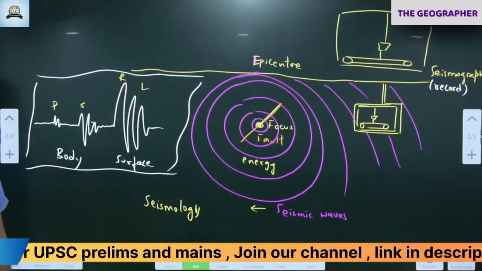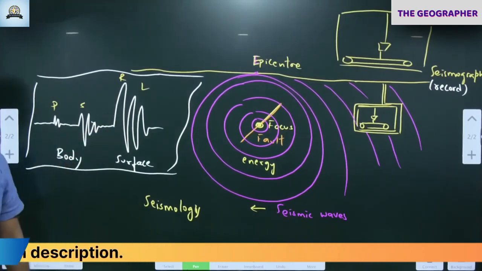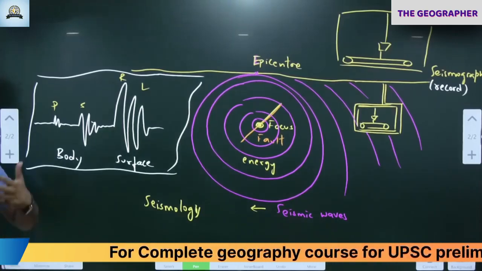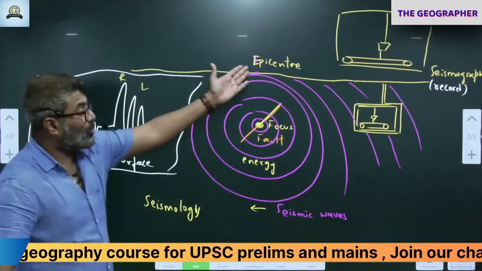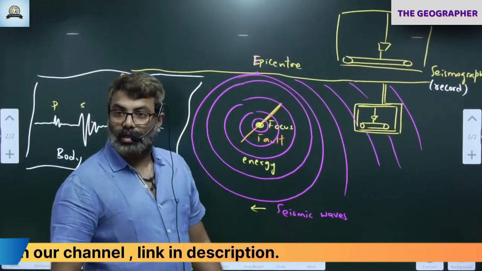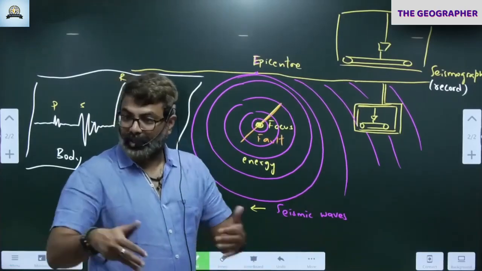Who? The seismologist. By doing this, don't you think we'll come to know what is happening inside? How much energy is released? What is happening inside, and how much energy is released? How much damage it can do? Damage also, we can come to know. So this is an indirect way of knowing what is happening inside.